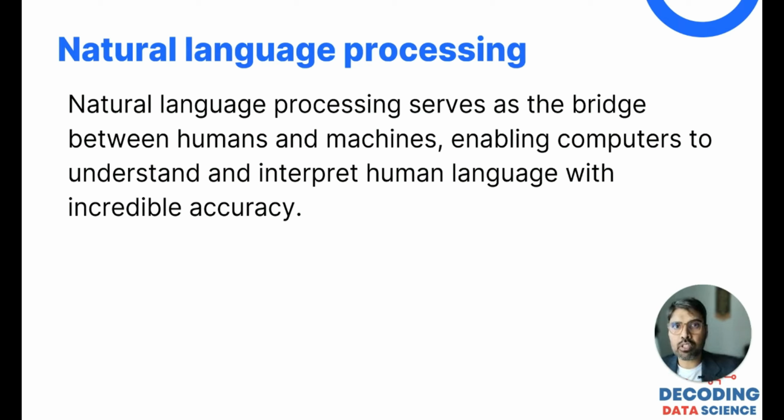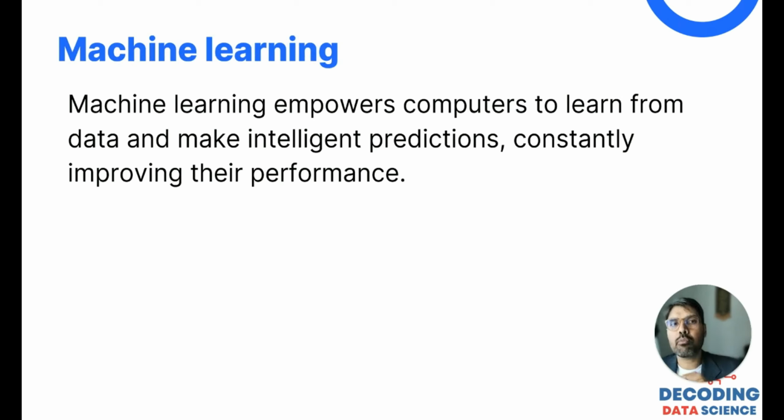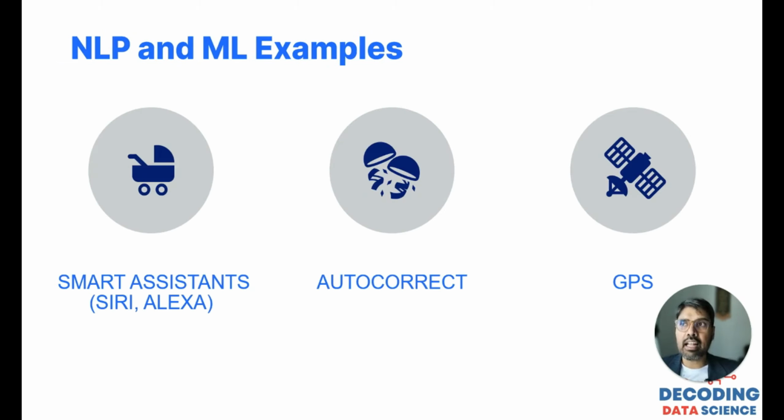Back in 2015 I used to use the naive Bayes algorithm, where they used to do a lot of embeddings, TF-IDF embeddings and all those things, which convert text into numbers and then process it and give us an output. So this is the core of ChatGPT: NLP, natural language processing, combined with machine learning algorithms, which empower computers to learn from data and make intelligent predictions, constantly improving their performance. Combining NLP and machine learning, we can do amazing stuff.